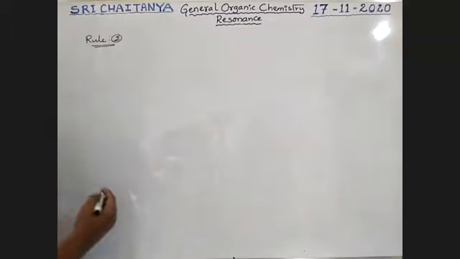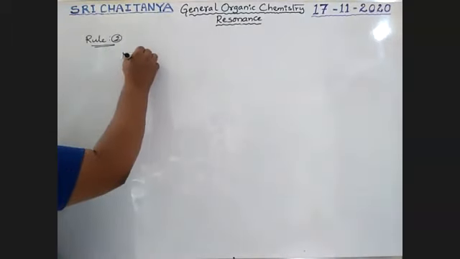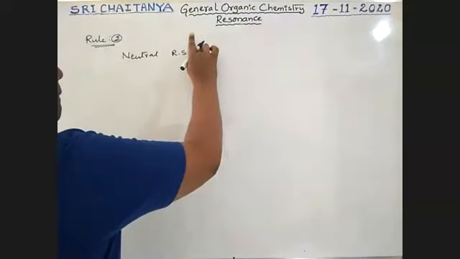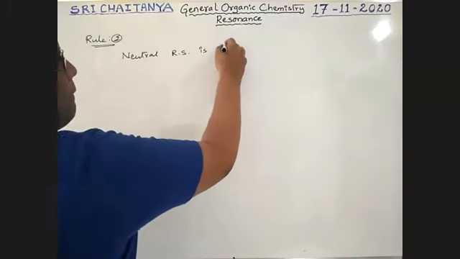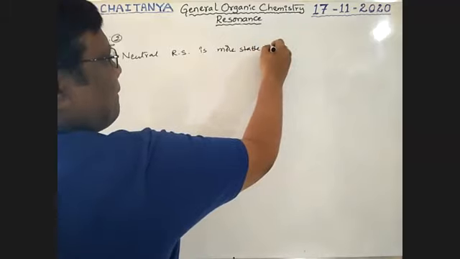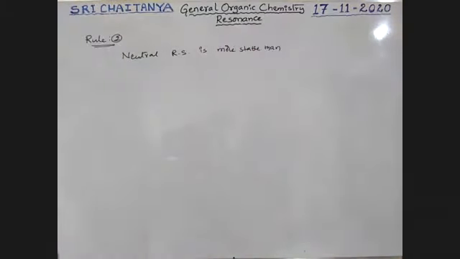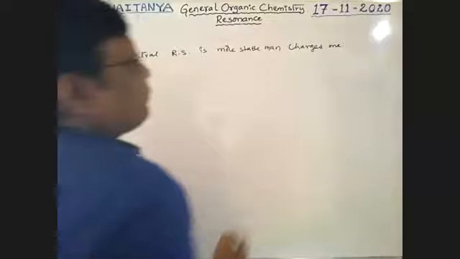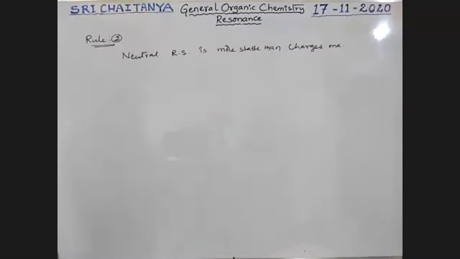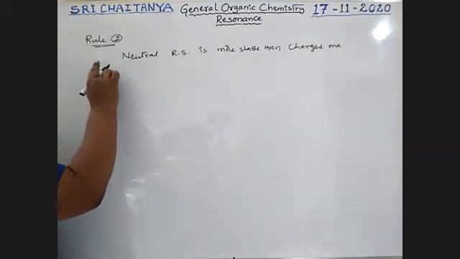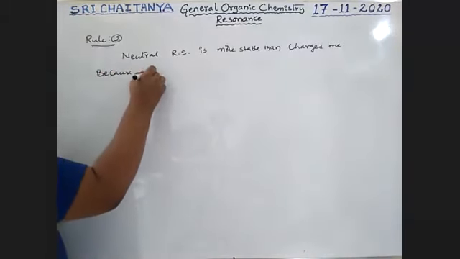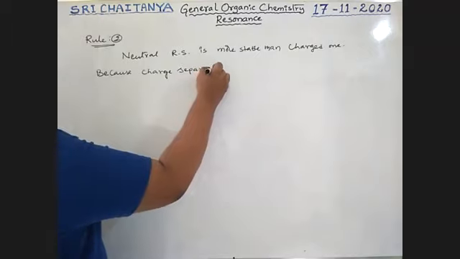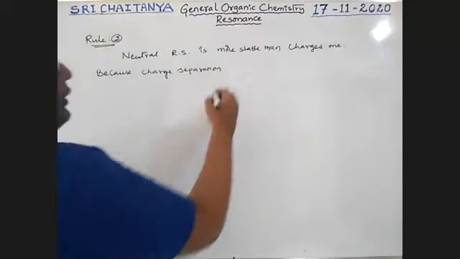A neutral resonance structure is more stable than a charged one, because charge separation causes instability.